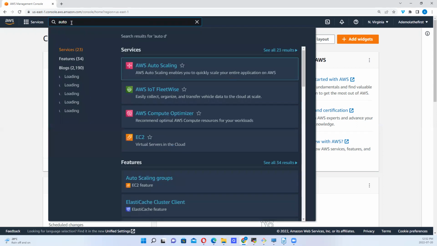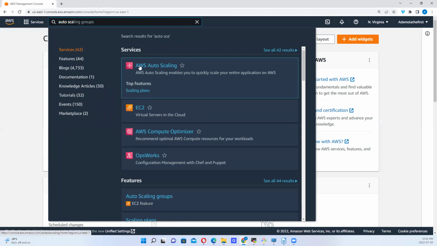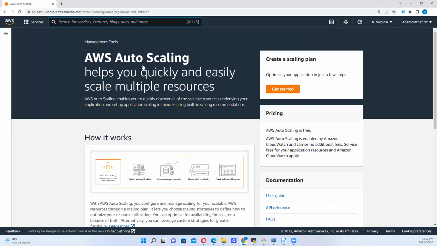Okay, so there's a feature on AWS that allows us to automatically scale, right? So let's search for auto scaling, okay? AWS Auto Scaling, right? This is a feature that we can use. So with auto scaling, we can optimize applications quickly, right? When you say optimize, you are able to make use of the best of the resources, right?